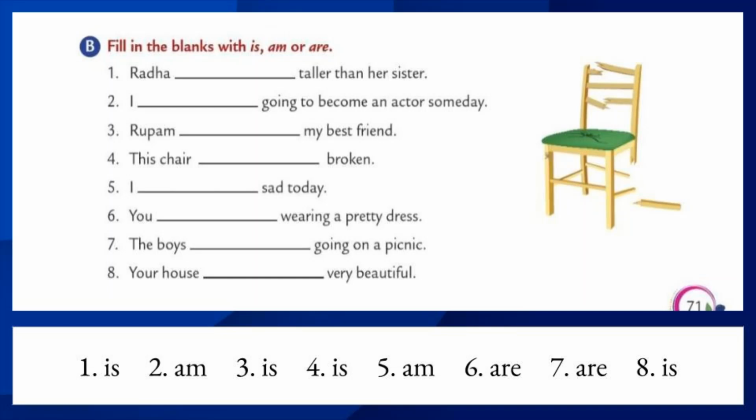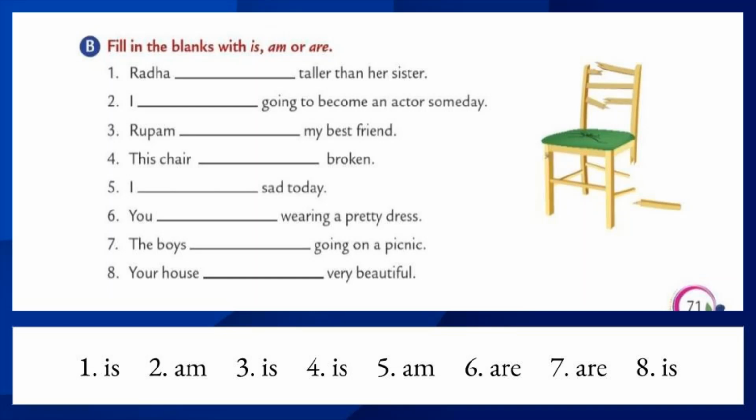Let's move to the sixth one. You dash wearing a pretty dress. Which verb we should use for the sixth one? And one more thing, just remember that when we are using the subject as you, we should use the verb as are. So, which verb we should use now? Are. You are wearing a pretty dress.